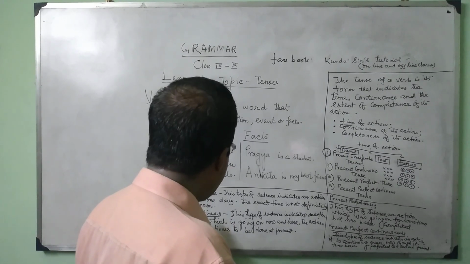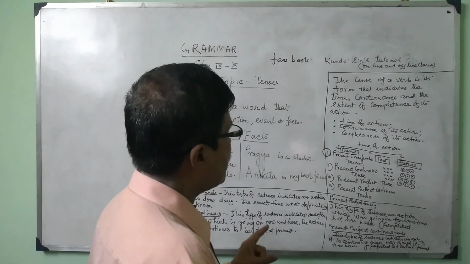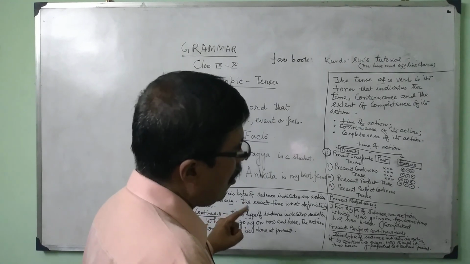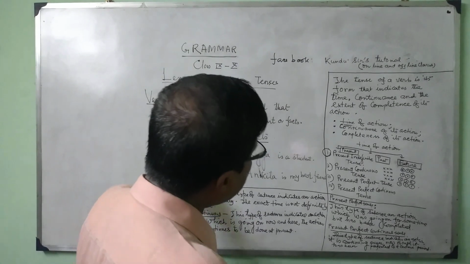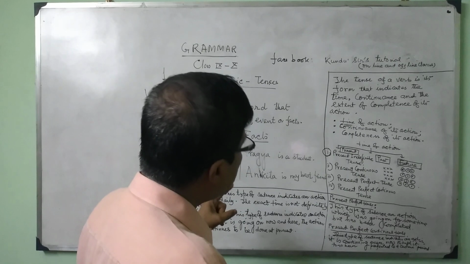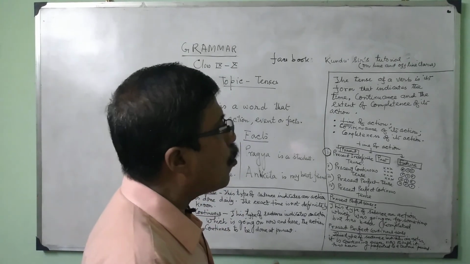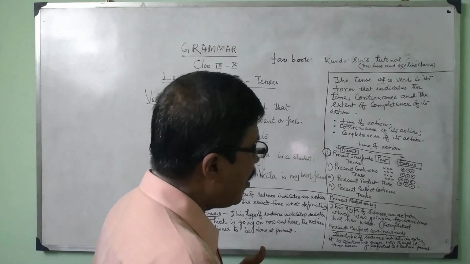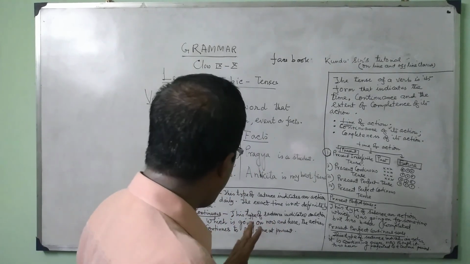Again I am repeating, present indefinite tense. Why is it indefinite? Time is not mentioned or definite. That is why it is called indefinite tense. When it is related with present, it is present indefinite. If it is related with past, it will be past indefinite, and in the future, it is future indefinite tense. In the present indefinite tense, it is always a normal course of action, a universal truth, or normal daily activities where time is not particularly mentioned.